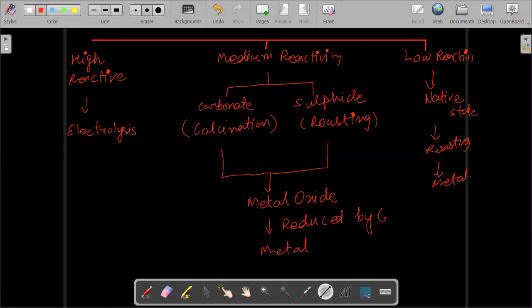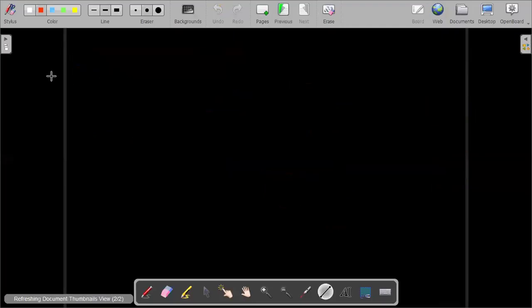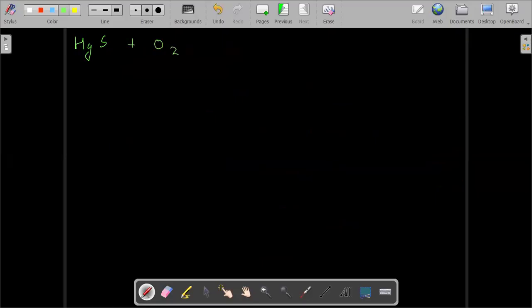For the low reactive metals, you can think of mercury sulfide, HgS. As you can see, mercury lies in the series with the low reactive metals. We can just perform its roasting, that means heating in the presence of oxygen, to obtain mercury and sulfur dioxide.